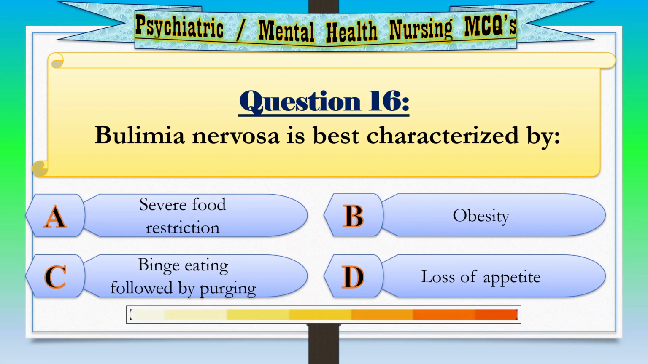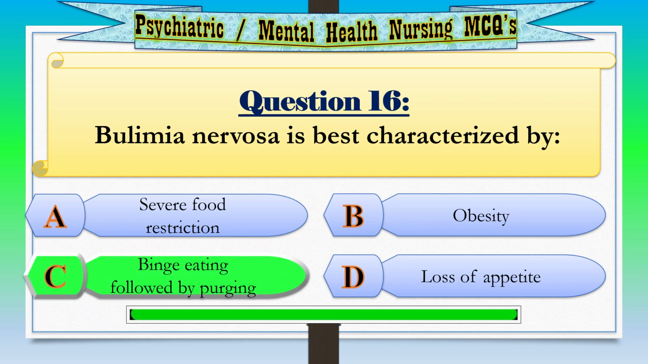Question 16. Bulimia nervosa is best characterized by Option A, severe food restriction. Option B, obesity. Option C, binge eating followed by purging. Option D, loss of appetite. Correct answer, option C, binge eating followed by purging.